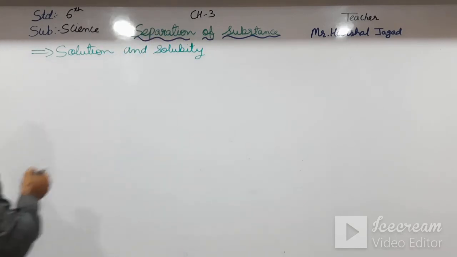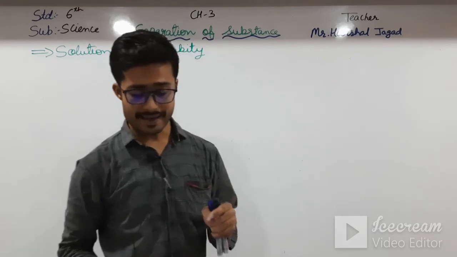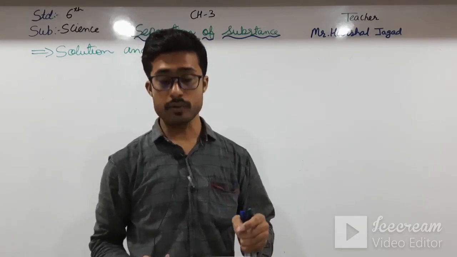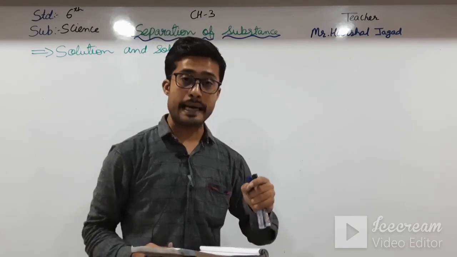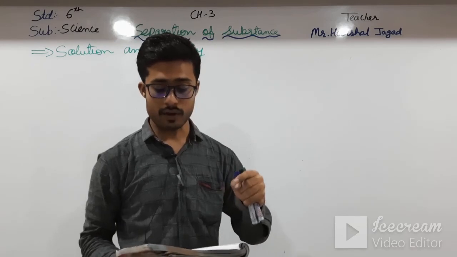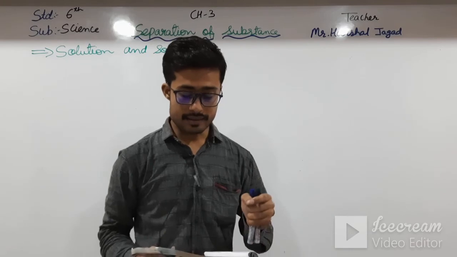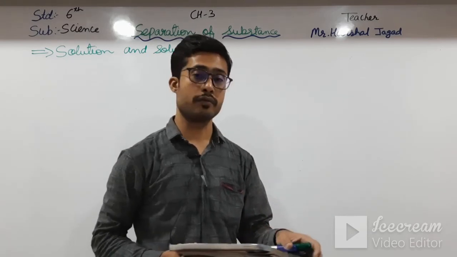So students, let us see it one by one. Before we start, I am reading one line so that you can understand. When we add a teaspoon of sugar to a glass of water and stir it, the sugar will disappear in water. This is because sugar gets dissolved or mixed completely in water. The substance that gets dissolved is called solute.